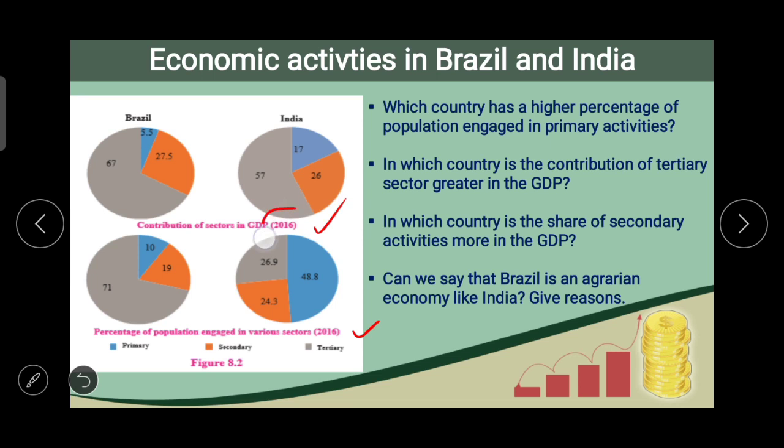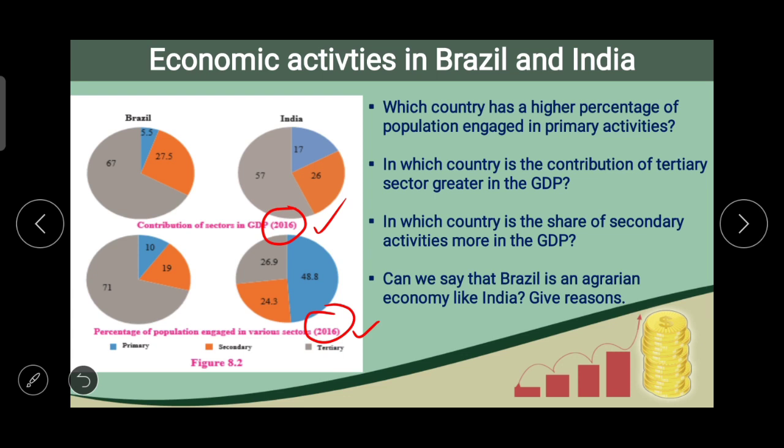And the year which is considered 2016. So in figure 8.2, the pie charts show the contribution of each sector in the respective country's GDP and the percentage of population engaged in various activities. So just read both the pie charts carefully and answer the questions.